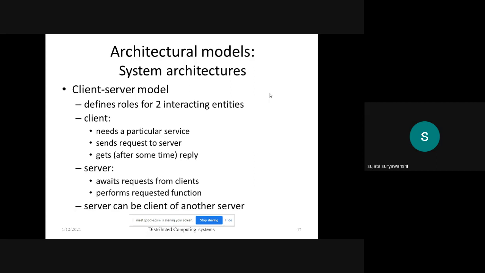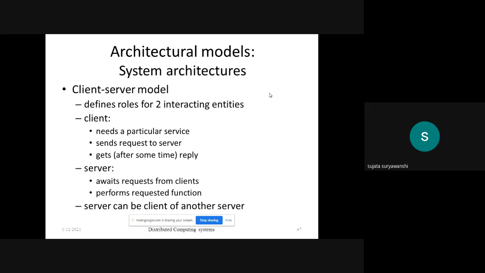It has to communicate through the server only. To print one page, it has to communicate with the server, and then the server will send the request to the printer, and then the client will get the print. So this is the working of the client-server model.